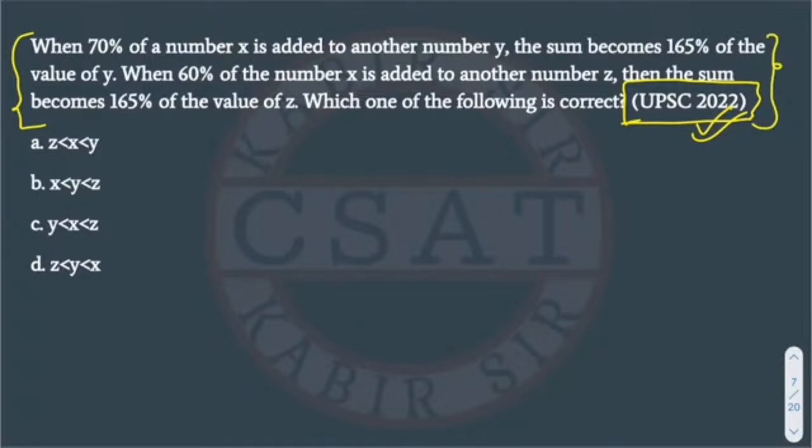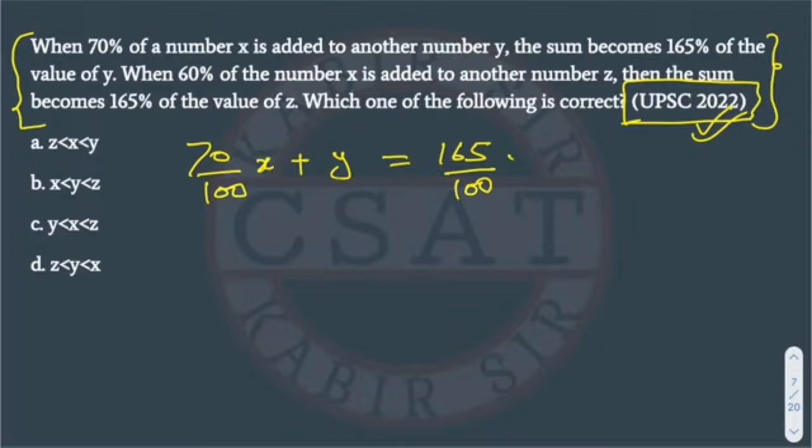So how will we do it? When 70% of a number x, 70 by 100 of a number x, is added to another number, another number is what? Y. The sum of these numbers becomes 165% of the value of y. We are removing the percent sign and converting into fractions, right? So it will become 70x plus 100y is equal to 165y.